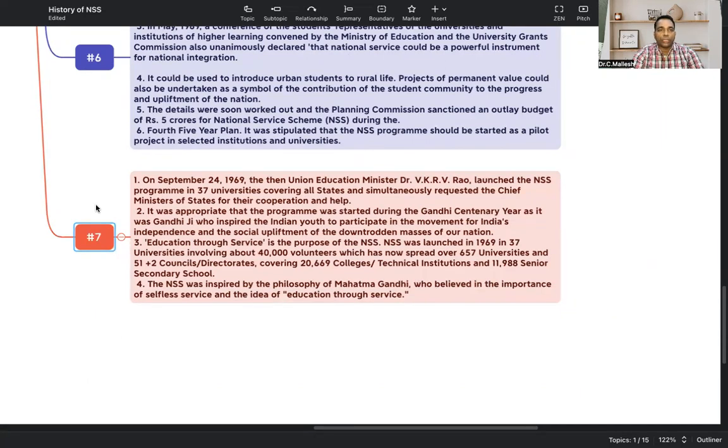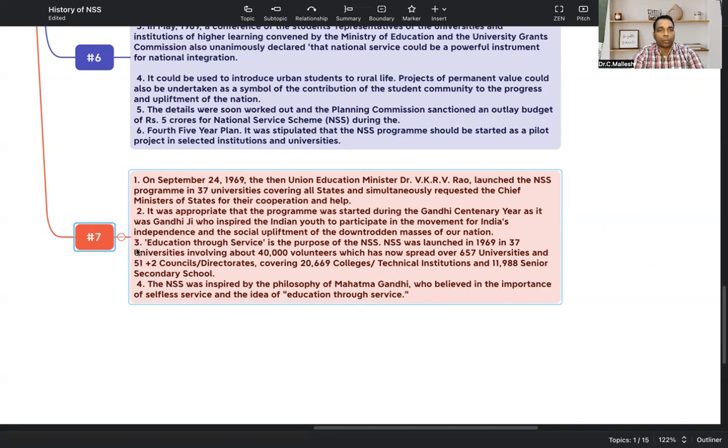While launching, they asked the chief ministers of the states for their cooperation and help to launch and implement it. That's why NSS Day is celebrated on September 24th every year, because on September 24th, 1969, NSS was officially launched initially in 37 universities.